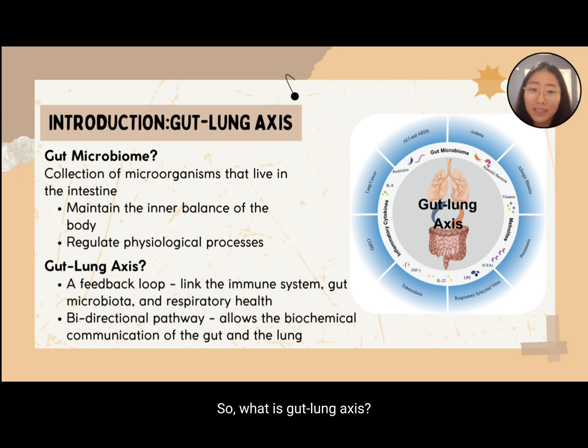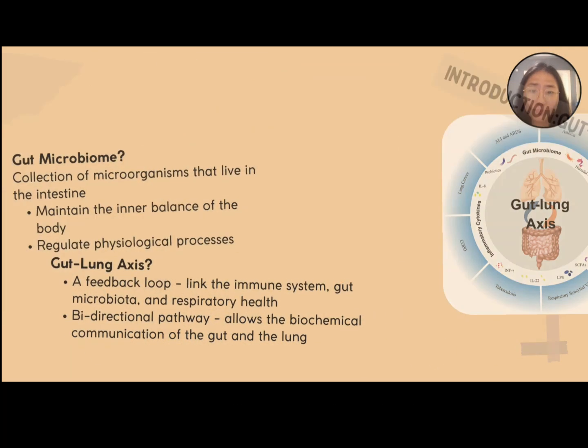So, what is the gut-lung axis? It is a feedback loop which links the immune system, gut microbiota, and respiratory health together. It is also a bidirectional pathway which allows biochemical communication between the gut and the lung.